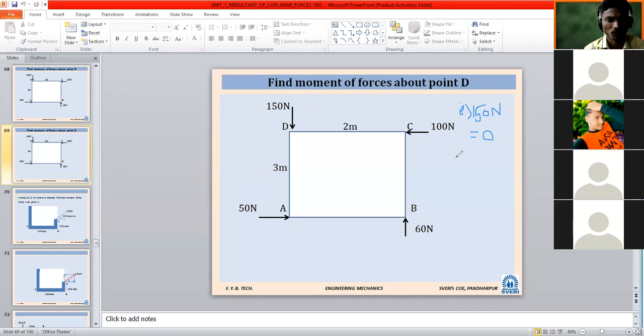What about the second force? Which second force will we take? Tell fast, 5 minutes are there with us. Point C, we will take. Okay, 100 Newton force. What will be the moment due to 100 Newton force? Zero. Who is saying 300?